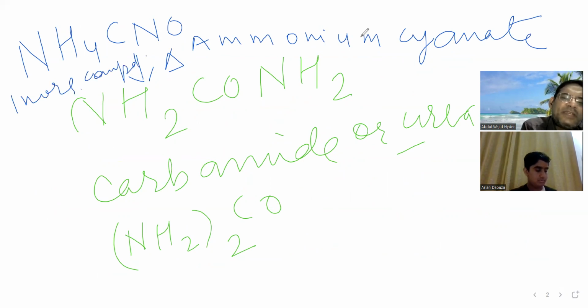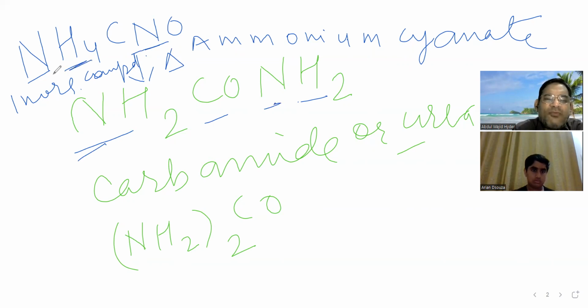He heated this inorganic compound there in the lab, and what ultimately did he get? He got NH2CONH2. See how many nitrogens are here? Two nitrogens. How many hydrogens are there? Four. The rest is one carbon and one oxygen.